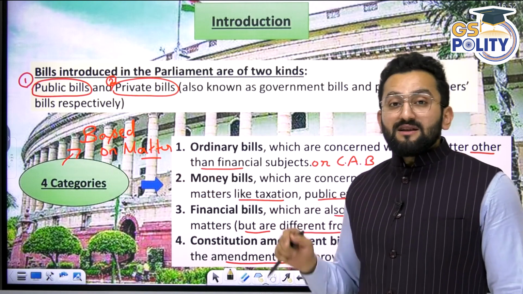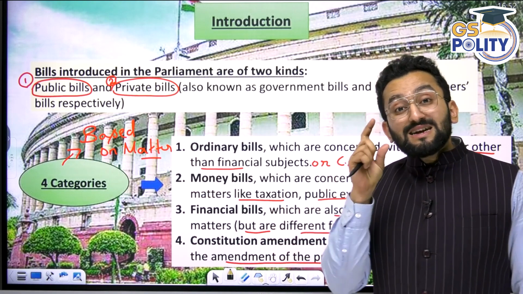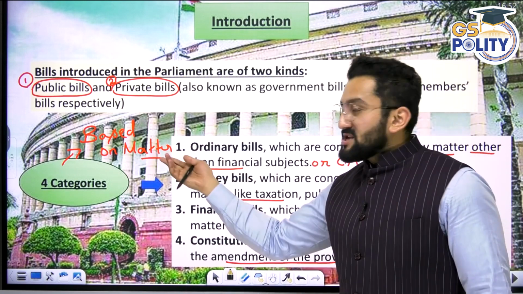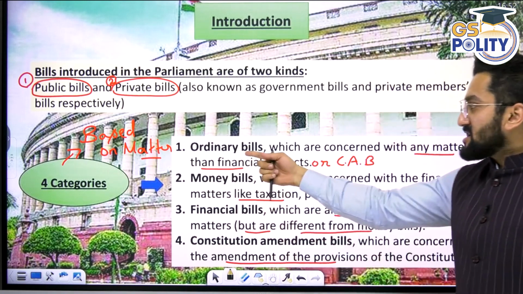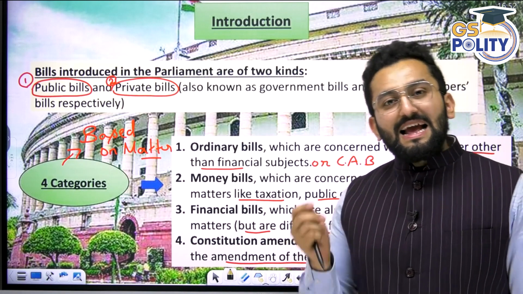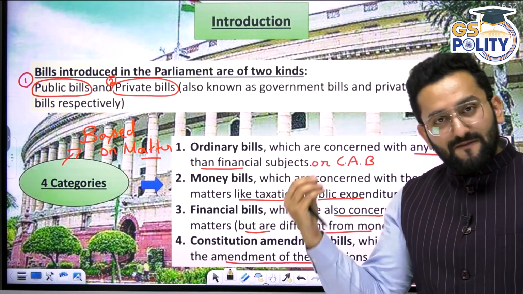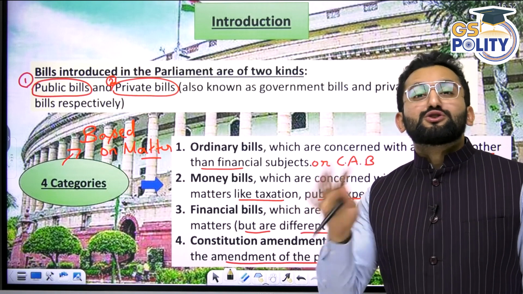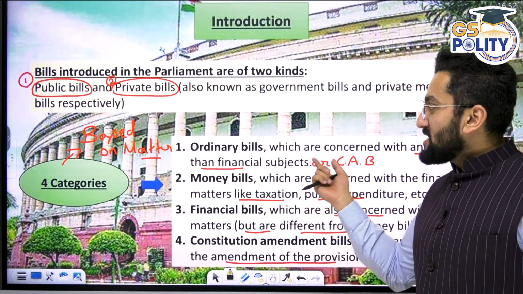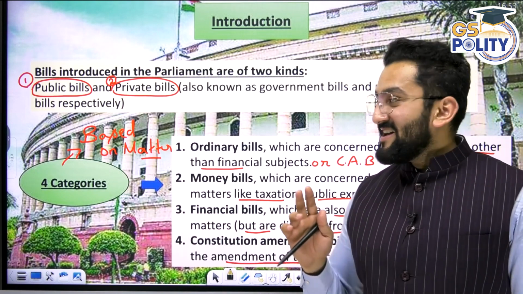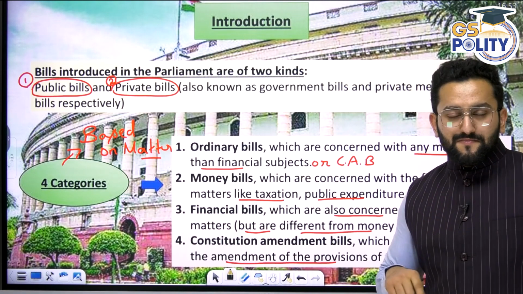Okay. Second criteria is based on the content of the bill. What is there in the bill? Based on the matter. So first is ordinary bill, most common. Now, what is ordinary bill? Any bill which is not financial in nature or which is not talking about amending our constitution. Now that bill is considered as ordinary bill.